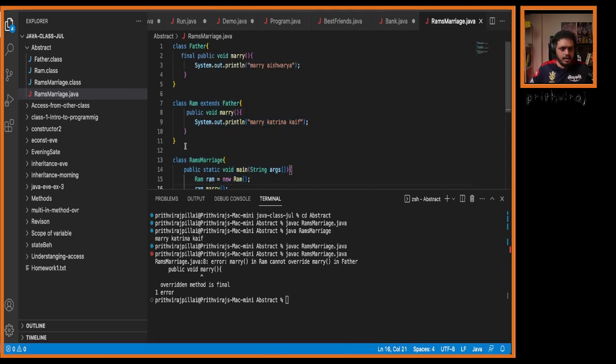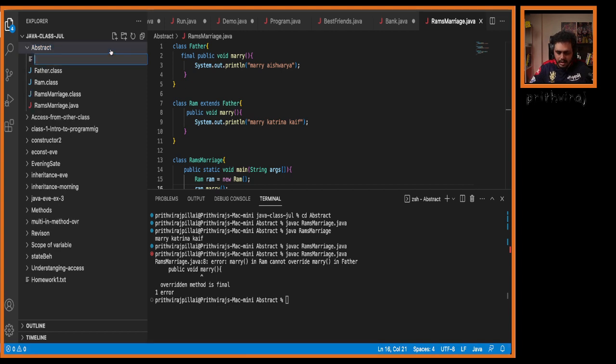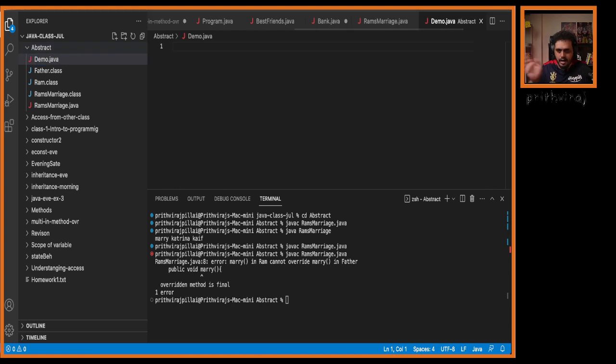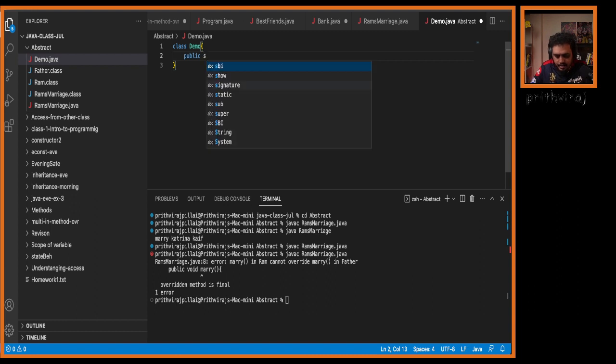Okay. Here, let me create a new class. New file called demo.java. Now, let me create a class demo. Now, what are we telling? That I will not write method body. I don't like method body. I don't want to write it. So I will write public, non-static method. Return type, let us keep it as void. And let us write a method called greet. I will save it.